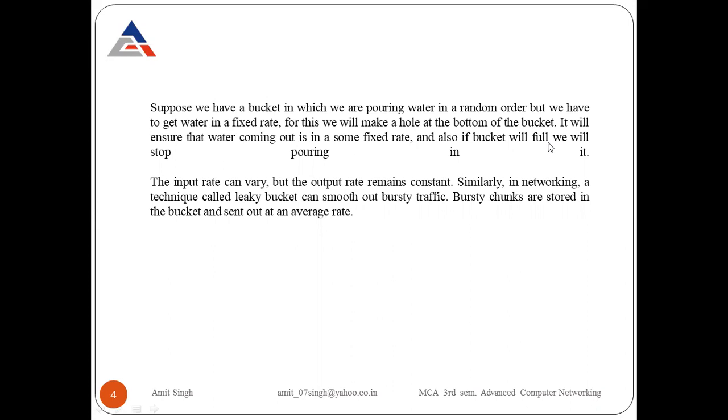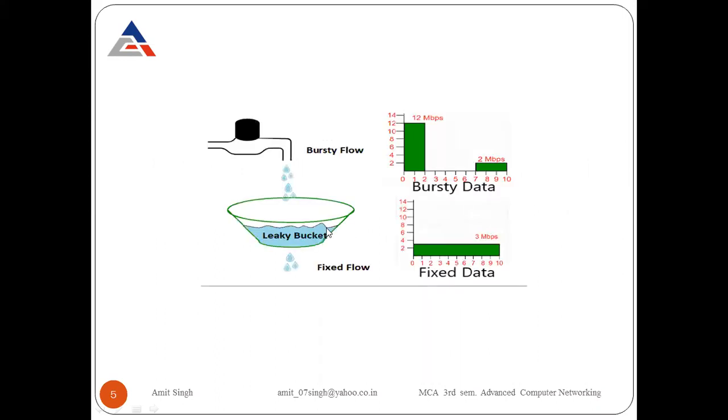If the packets are many, all the packets are not received at the same time by the receiver. Instead, only a few packets are received in a particular manner, or you can say in a constant manner. Whenever you receive packets in a constant manner, no congestion will occur at your side. So the input rate can vary, but the output rate remains constant. Similarly, in networking, a technique called the leaky bucket can smooth out bursty traffic. Bursty chunks are stored in the bucket and sent out at an average rate. So this will happen in the case of networking also.